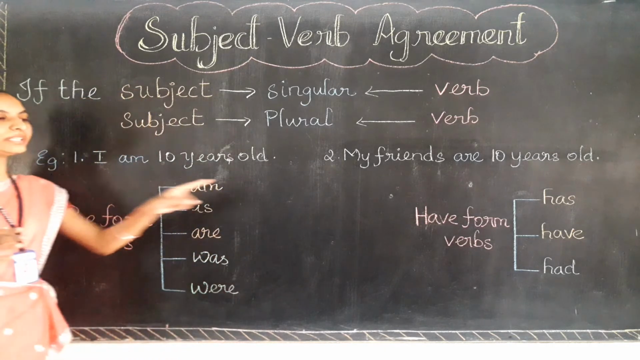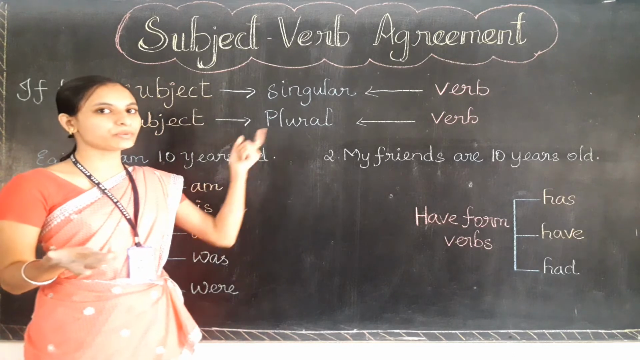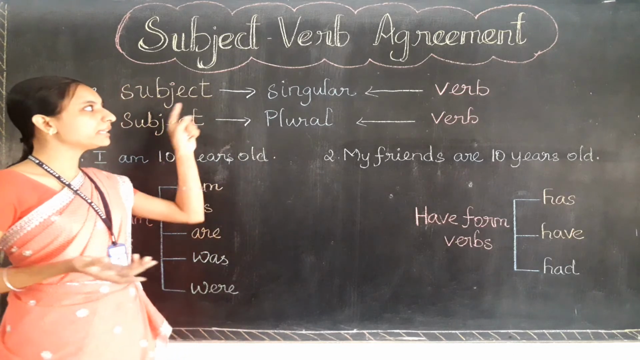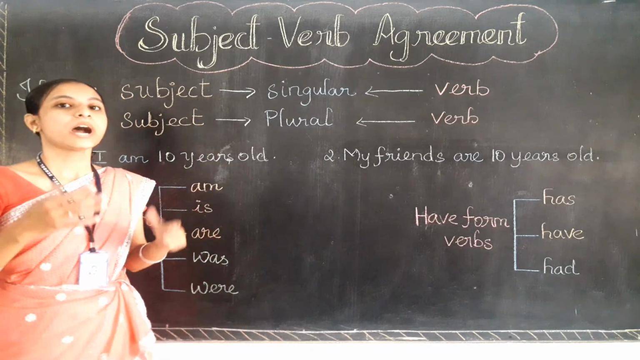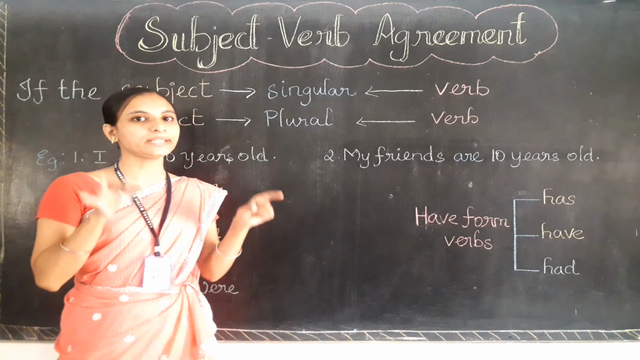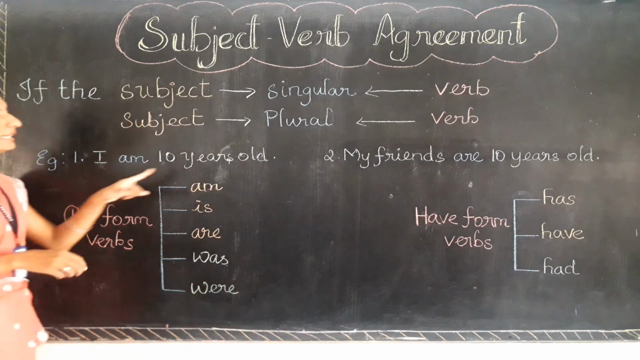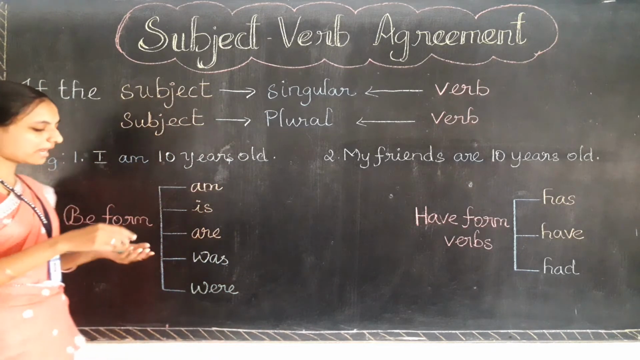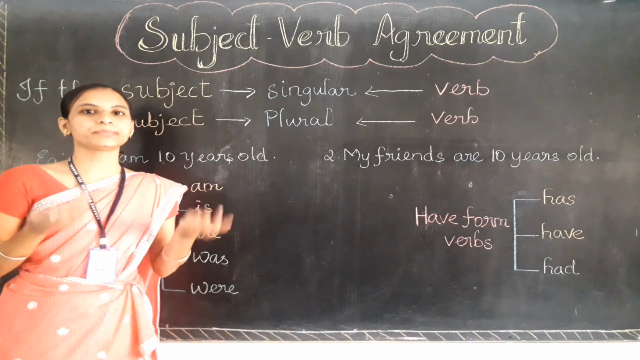See here, I have written two examples. One example for each agreement. The first one is singular, about the singular subject and singular verb. How this agreement is happening, that you are going to learn. See the first example. I am 10 years old. I am 10 years old. எனக்கு வந்து 10 வயசு ஆகுது.